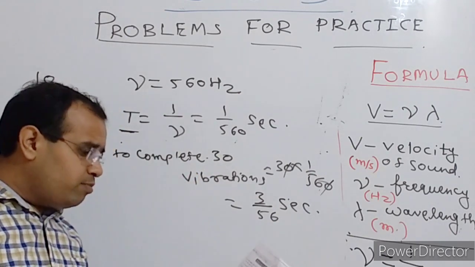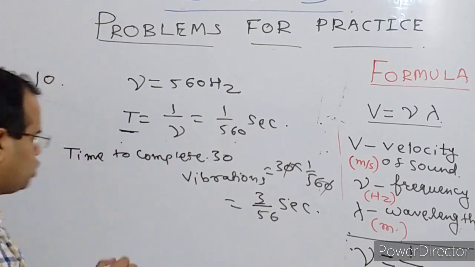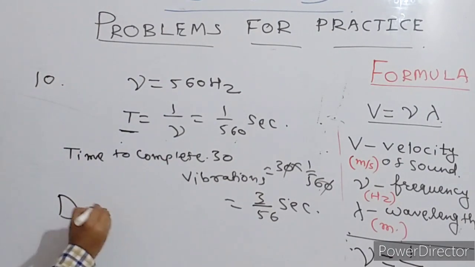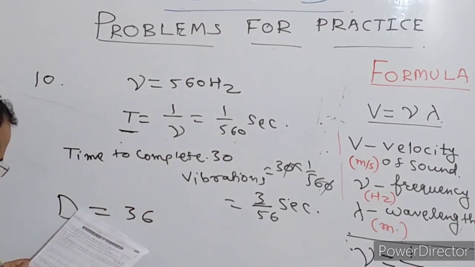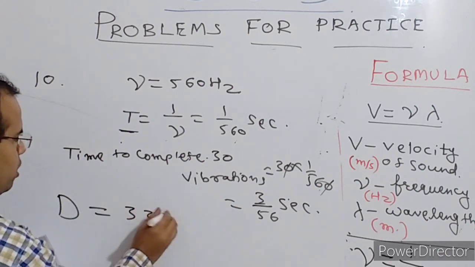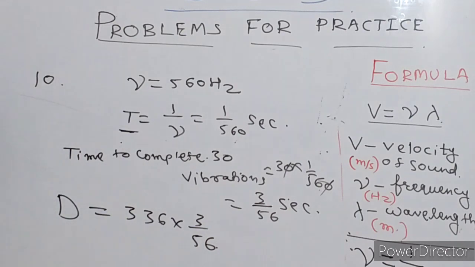Now they are asking that if the speed of sound is given, then tell us how far the sound will travel. So the distance is equals to speed into time. So speed is given 360, right? Speed is given 336, sorry. Multiplied by 3 upon 56, that is the time.